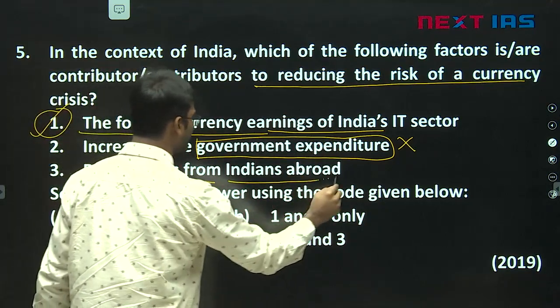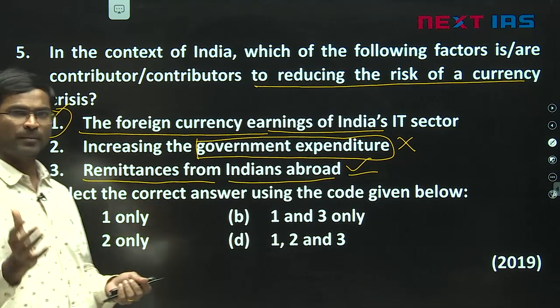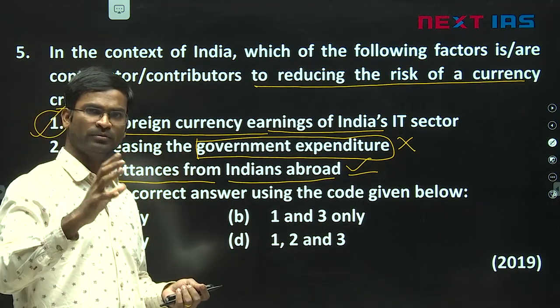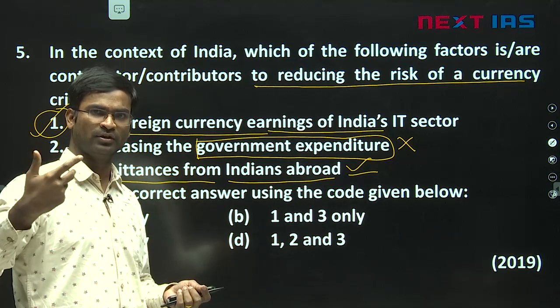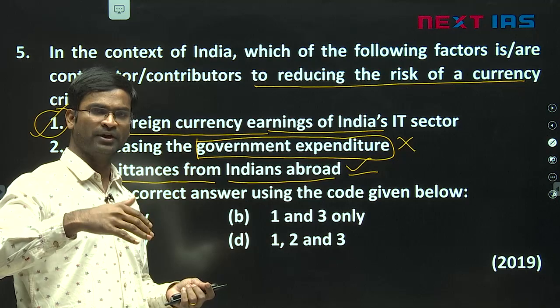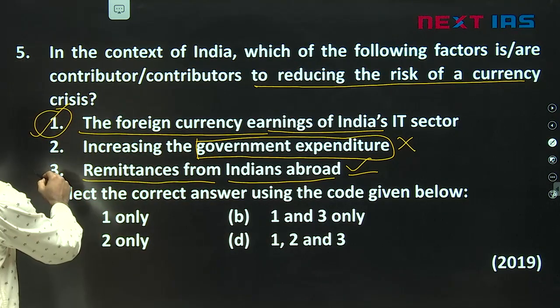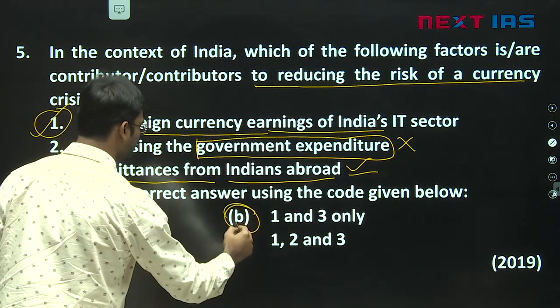Remittances from Indians abroad. So there is a capital inflow. Money is coming. Let's say our sisters went abroad, our cousins went abroad. They are working very hard, sending money to us. So capital inflow. So rupee will strengthen. So answer is 1 and 3. So B is the answer.